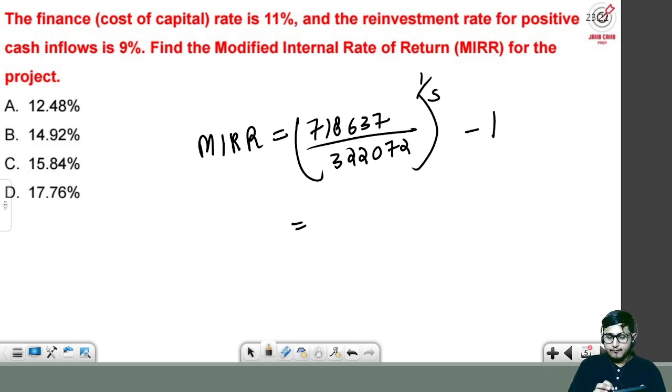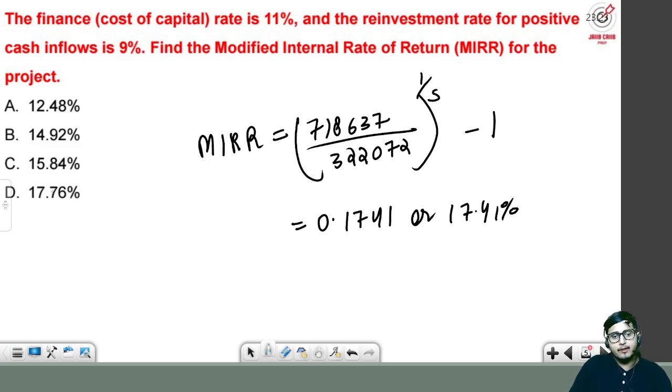Now minus 1 is equals to, so it is coming 0.1741, or you can say 17.41%. That means 17.41% is approximately equal to option number D.